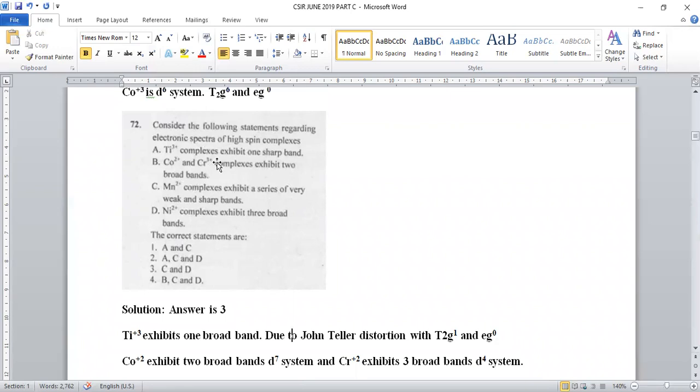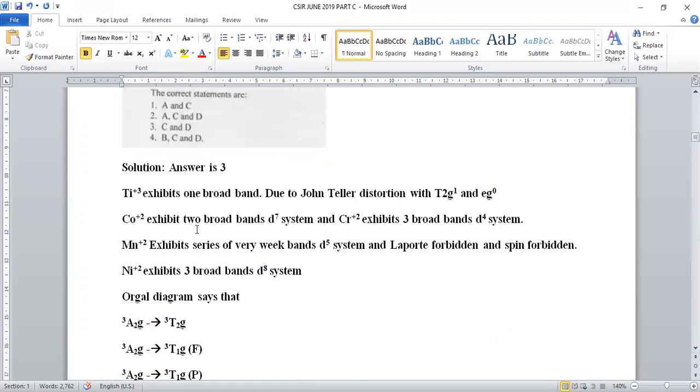Cobalt plus 2 and chromium plus 3 complexes exhibit true broad bands. So cobalt plus 2 when taken, 2 broad bands will be there, being it is the D7 system. Chromium plus 3, 3 broad bands will be there, D3 system it is.